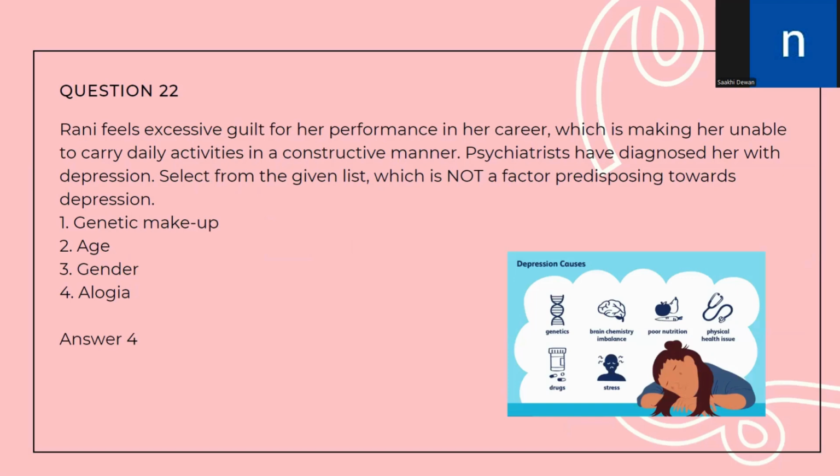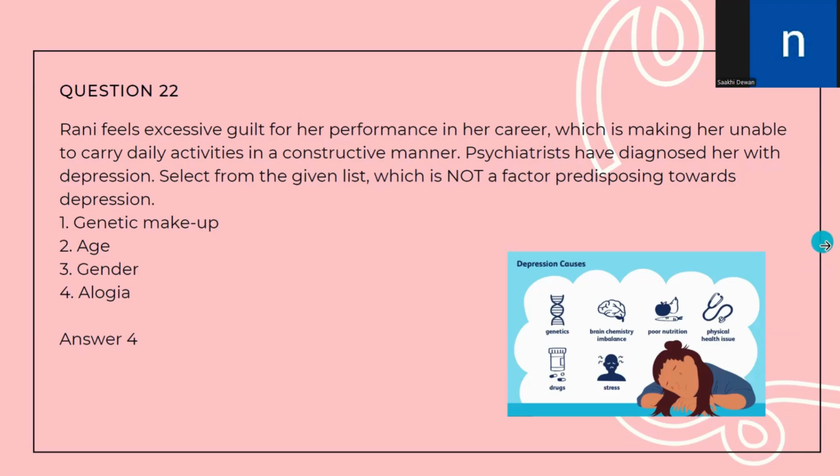Rani feels excessive guilt for her performance in her career, which is making her unable to carry out daily tasks in a constructive manner. Psychiatrists have diagnosed her with depression. Select from the given list which is not a factor predisposing towards depression. So genetic makeup, we know that it is a predisposing factor for depression. Age again is a predisposing factor for depression. Gender as well is a predisposing factor to depression. Alogia is a symptom of schizophrenia and it is not a predisposing factor to depression. So the correct answer will be option number 4, alogia. Alogia refers to the poverty of speech in schizophrenic people.